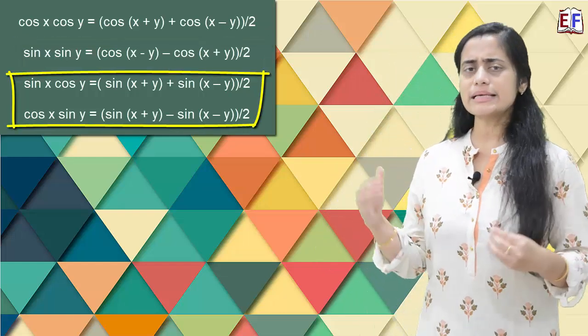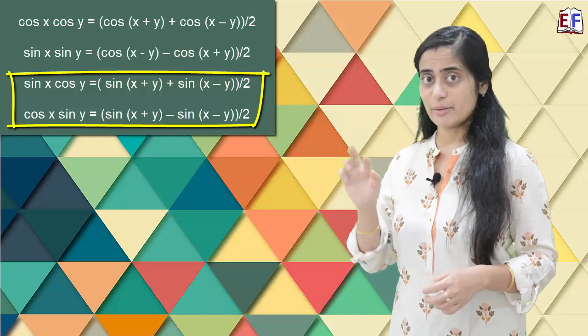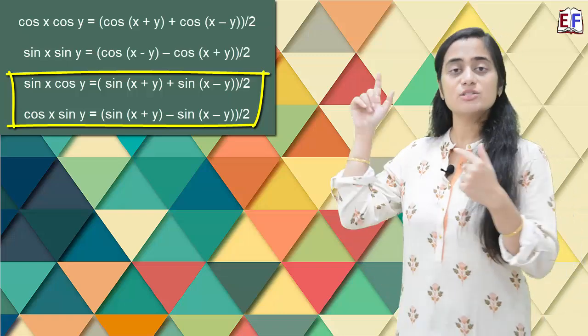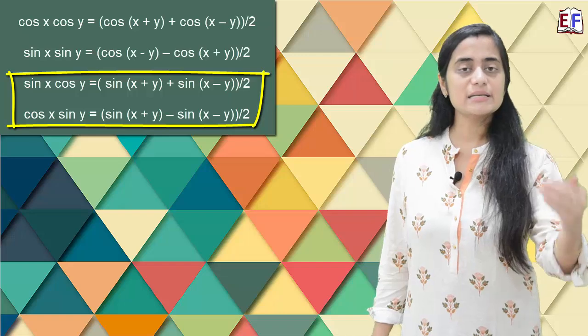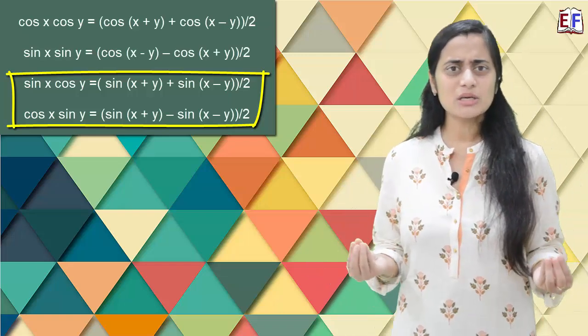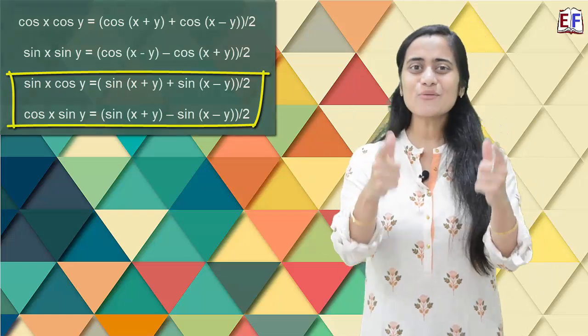Now what about the remaining two functions? They are sin x cos y and cos x sin y, a mix of sin and cos. They are exactly the same as the first two functions; the only difference is that the cos is replaced by sin. That's it. With this simple story, we could write the formula for all four. So let's do a round of practice.